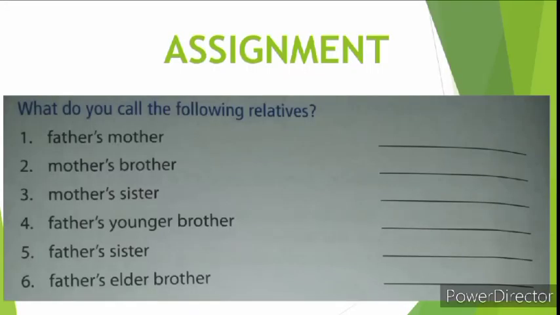So children, your assignment for today is you have to solve the following exercise. It is exercise A given on page number 6. You have done it earlier also and today you have to do it again. Revise this exercise in your revision notebook.